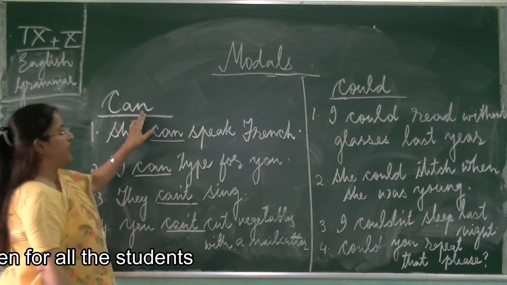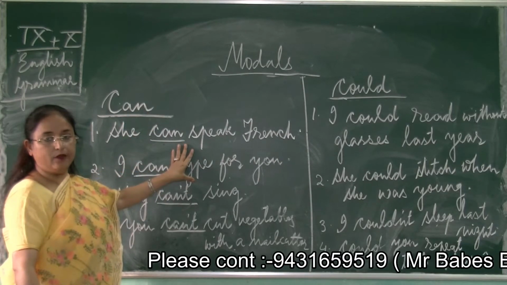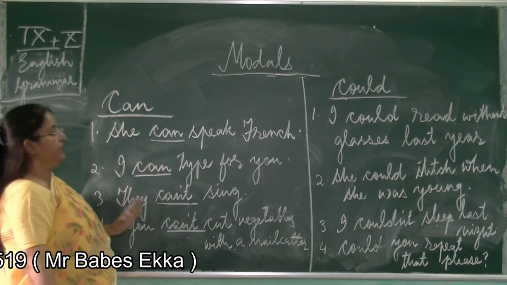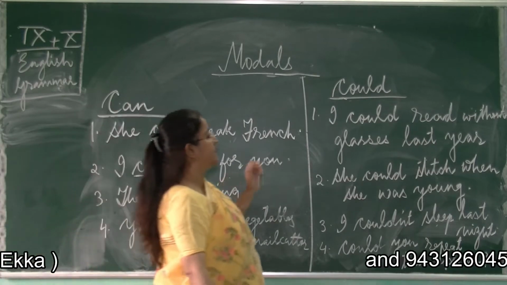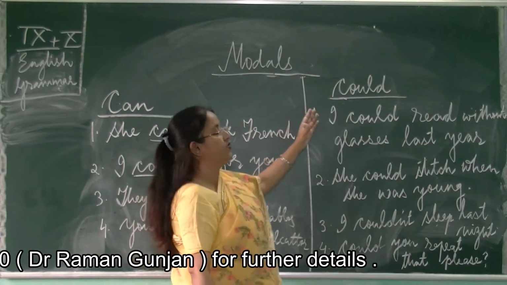Understood? So can shows what? Ability or disability of something or someone. Okay, now let us move to the next modal, that is could. Now could is also the past tense of can.